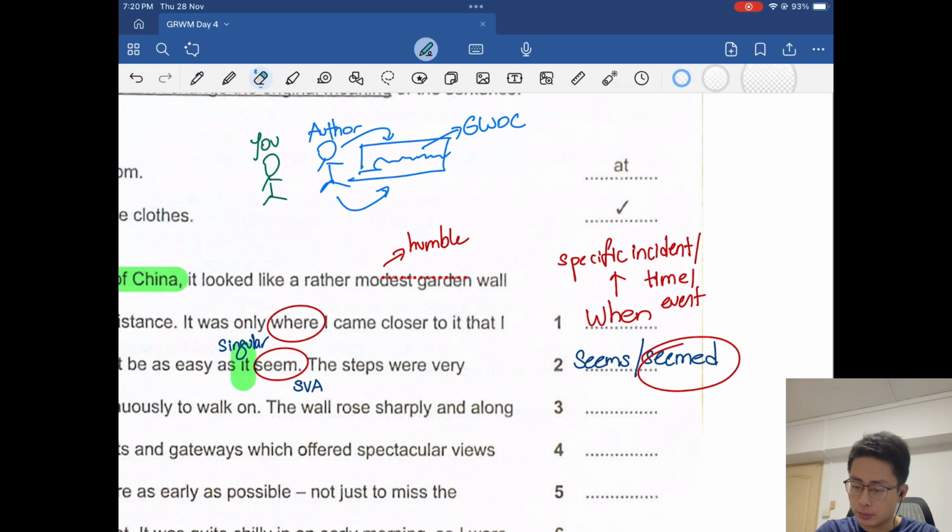Alright, and because of that, I'm going to erase this, not to confuse all of you. Okay. So in this case, the error here is not SVA, but rather this is a tense error. Okay, this is a tense error, past tense, present tense. Right, this is actually a tense error. And okay, let's move on to line 3.